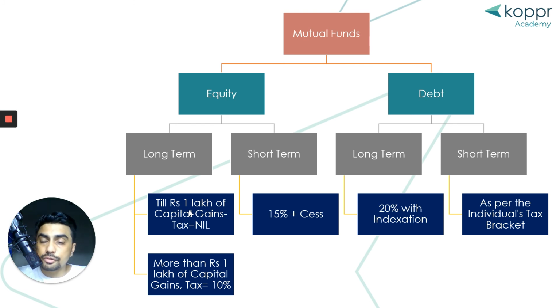Let's say you have made a profit of 1.5 lakh, then you have to pay only 5,000 rupees tax, which is 10% on 50,000. For short term, which is less than 12 months, you have to pay 15% tax plus cess. On debt for long term, more than 36 months, 20% tax with indexation benefits. And short term is if you withdraw the funds from debt mutual funds and you've got capital gains, it will be taxed as per your tax bracket.